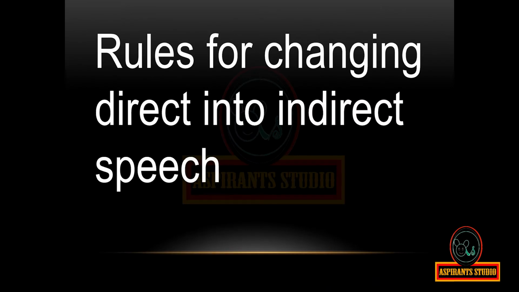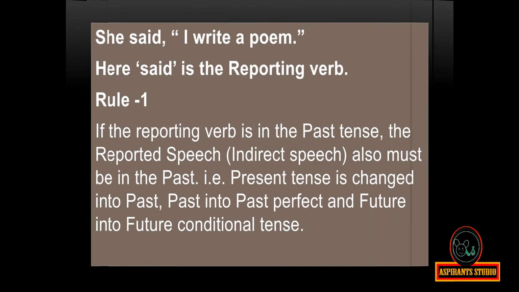Rules for changing direct into indirect speech. She said, "I write a poem." Here, said is a reporting verb. Rule 1. If the reporting verb is in the past tense, the reported speech, that is indirect speech, also must be in the past. That is, present tense is changed into past, past into past perfect, and future into future conditional tense.